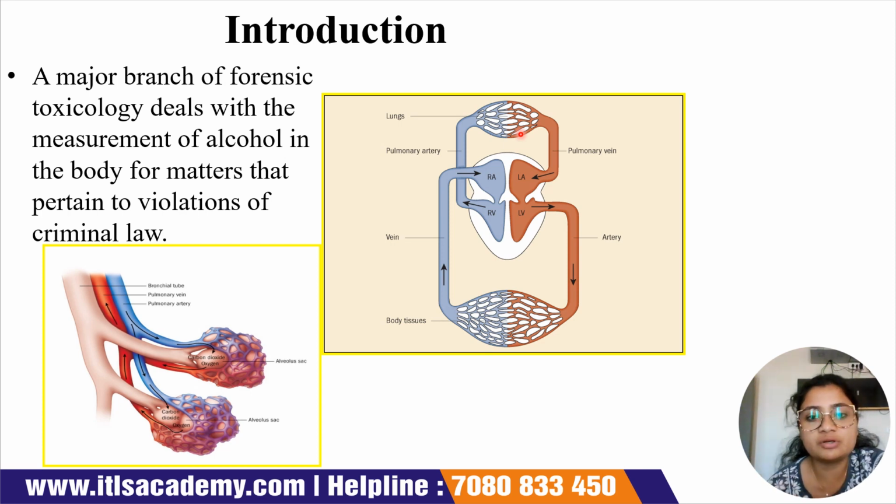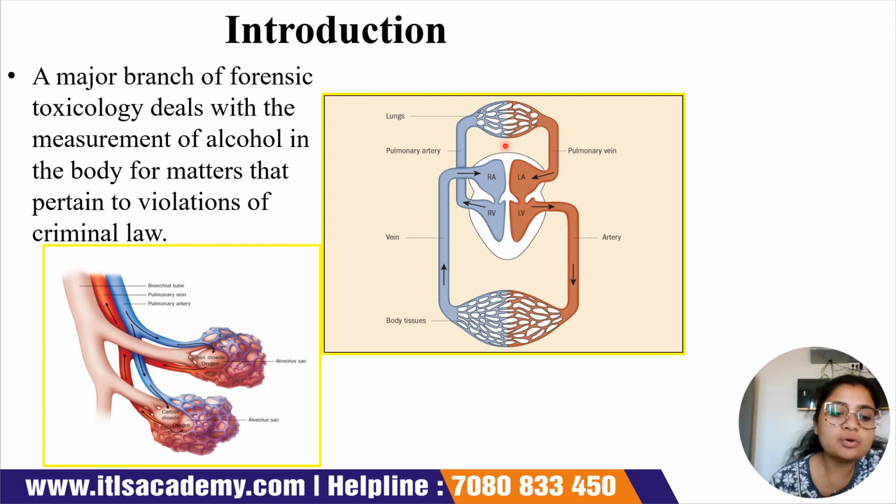Again the lungs produce oxygenated blood, and again it comes to the heart via the pulmonary vein. The pulmonary vein is the only exception which, in spite of being a vein, carries oxygenated blood instead of deoxygenated blood. This is basically the entire scenario of blood circulation going on inside our body with the help of the heart and the lungs. The main part, the purification of blood, is played by the lungs, and the heart is basically nothing but a pumping organ which pumps that purified blood throughout the body.